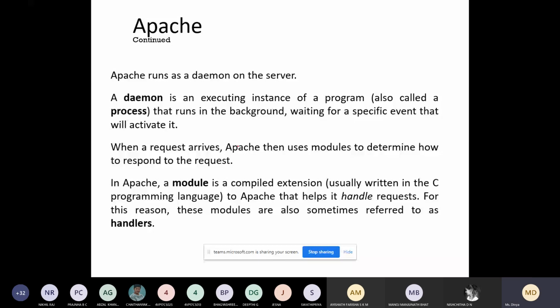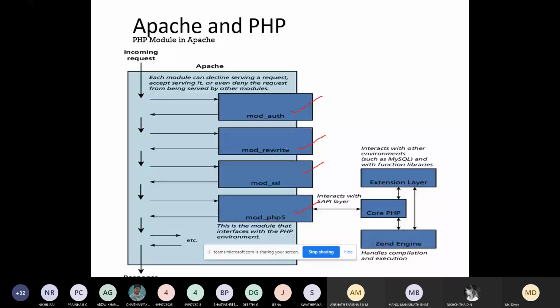So here we are using Apache servers. You can see here different modules that you have in Apache. So these are different modules. Here an HTTP request comes, which is some kind of a request, requesting for a particular page or requesting for a file.